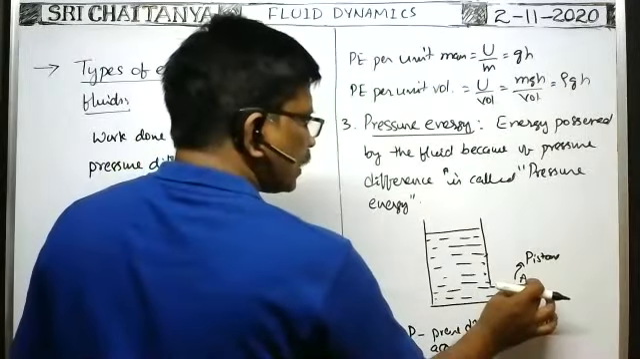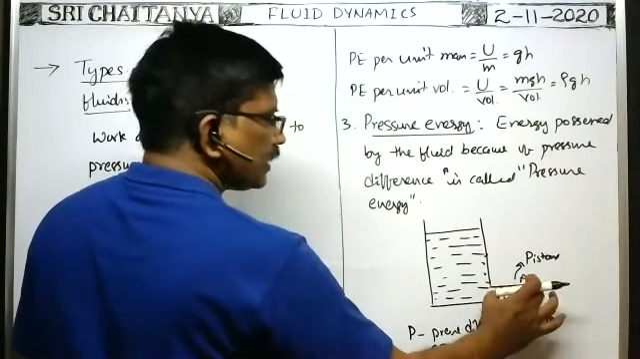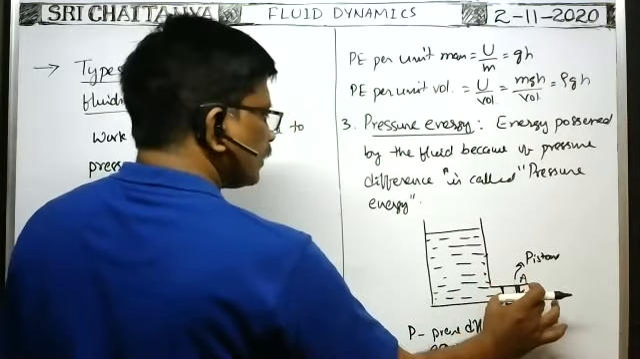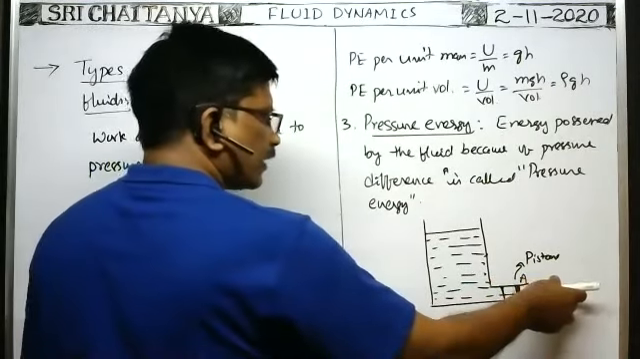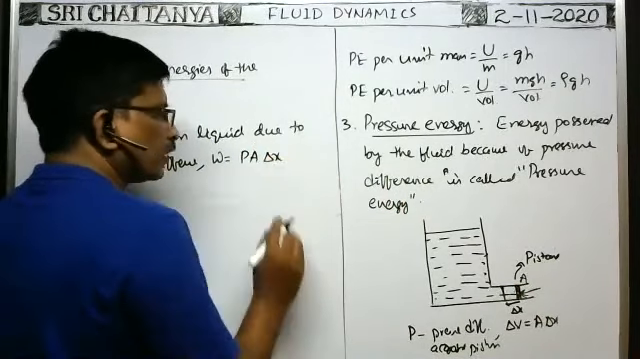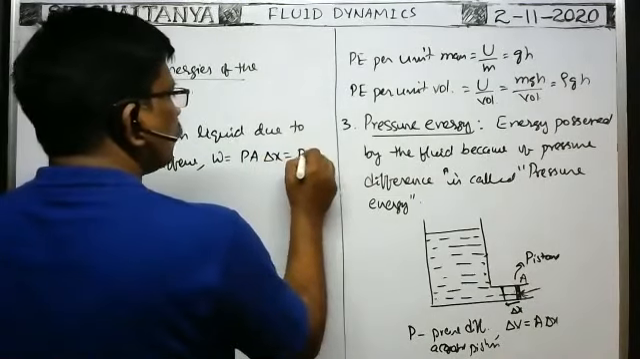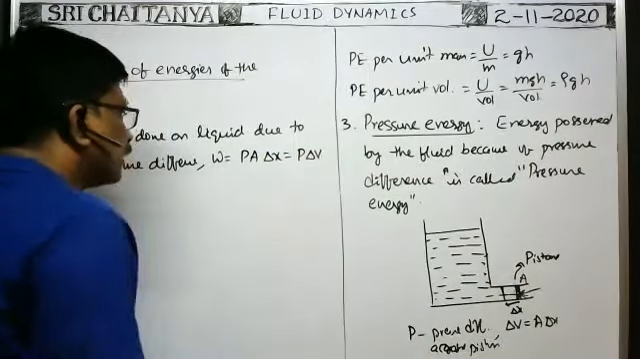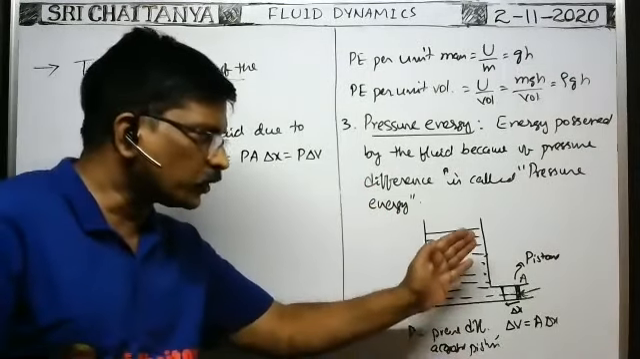The pressure difference across this piston, or across this liquid element, is P. Pressure difference into area of cross section gives the force that acts on this liquid element. Force into displacement delta X is equal to P into delta V. So this is the amount of work done because of pressure difference on the liquid to introduce the liquid into the vessel.